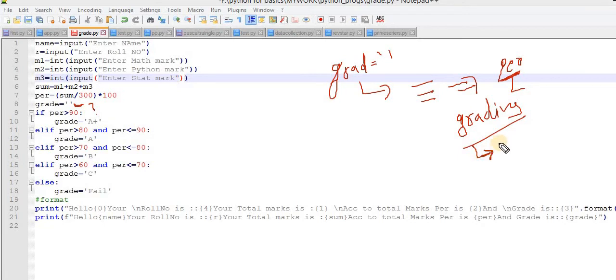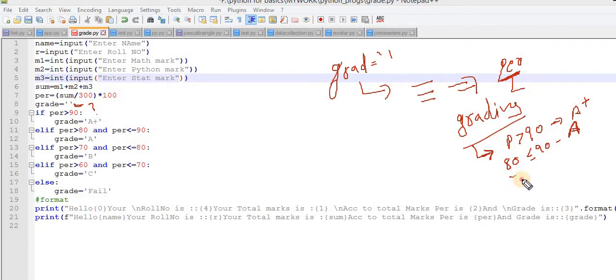My criteria is, if a person's percentage is greater than 90, then you have to give A plus. If percentage is greater than 80 and less than or equal to 90, then you put A grade.